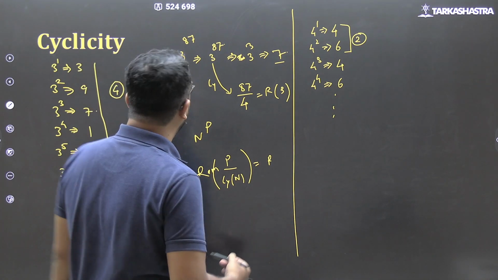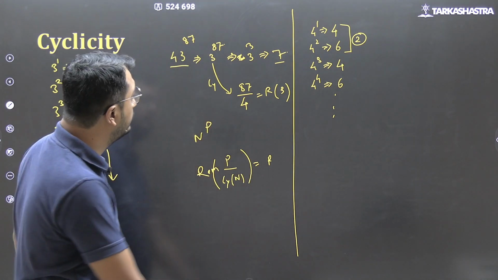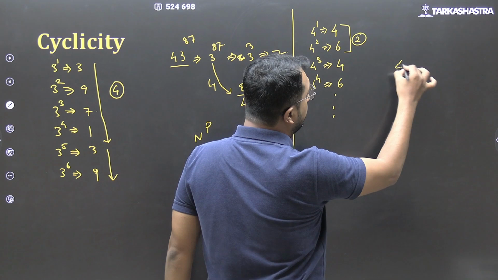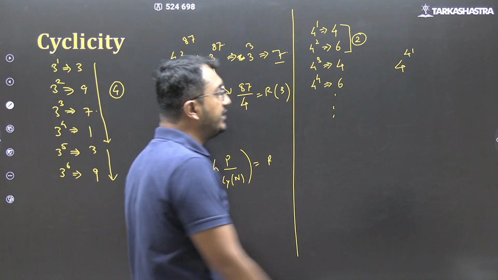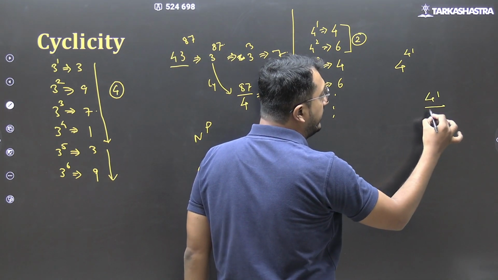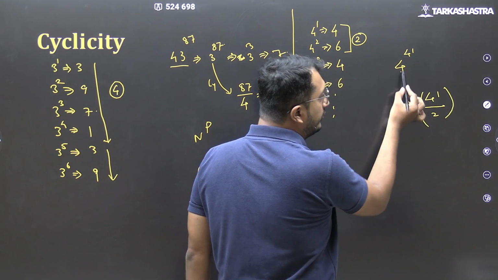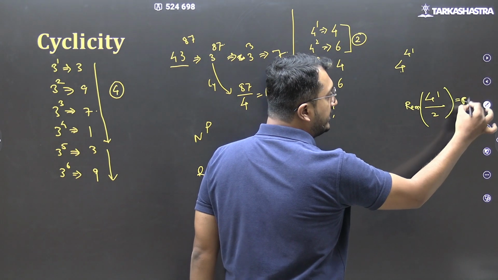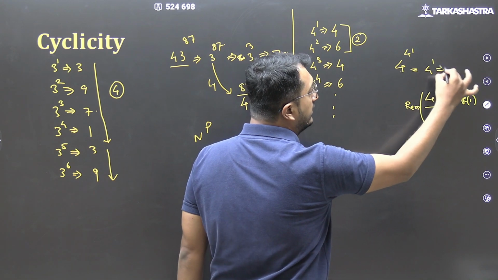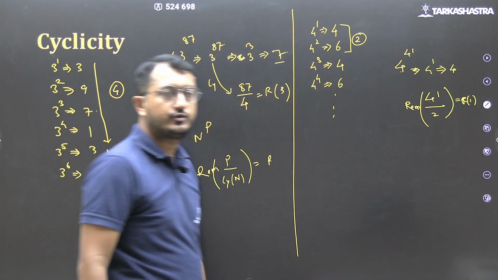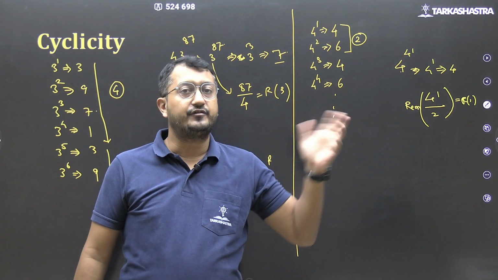ठीक है. अभी cyclicity इसकी अगर 2 आती है, तो what will be the remainder of last digit of 4 to the power 41? What we will do? The remainder of 41 divided by the cyclicity of 4, which is 2. It gives me the remainder as 1. So 4 raised to 1, last digit 4. This is how you calculate the last digit of any number.